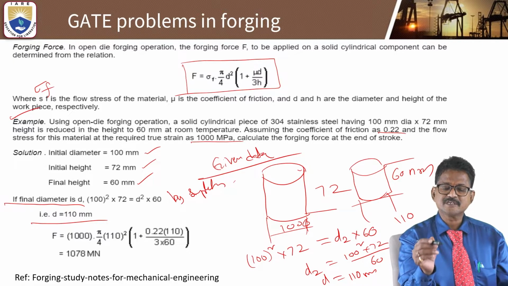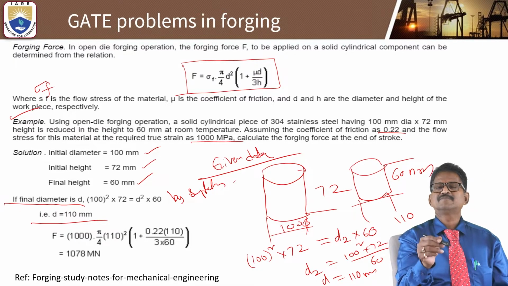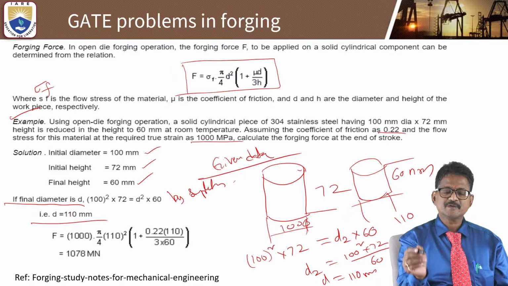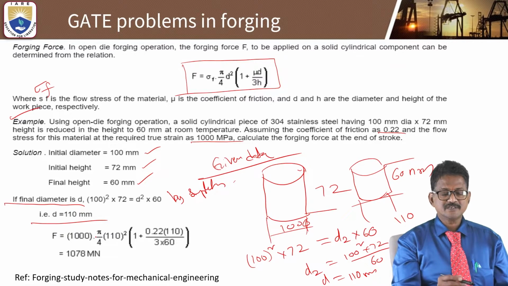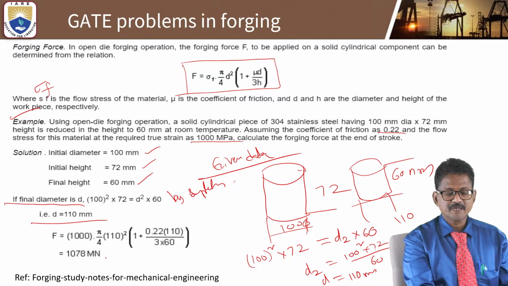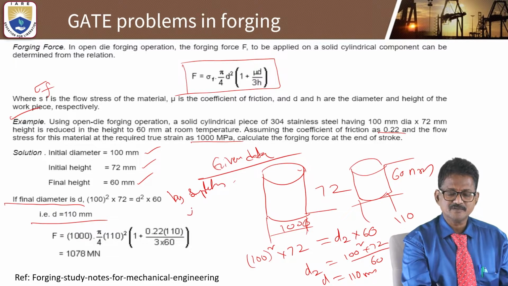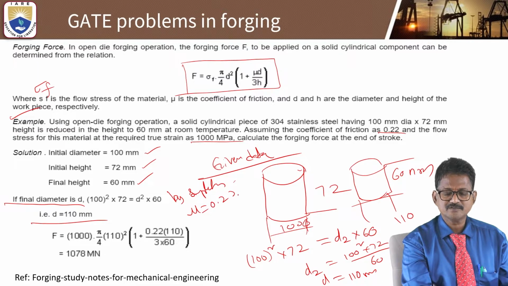Megapascal is 10 power 6 pascal, and 1 pascal is 1 Newton per mm square, so by conversion you can use 1000 into pi by 4. All the units should be the same. The final diameter is 110, whole square, into 1 plus mu, the coefficient of friction, which is 0.2.